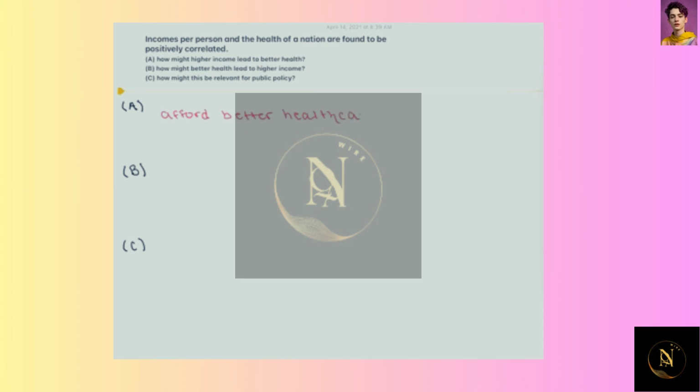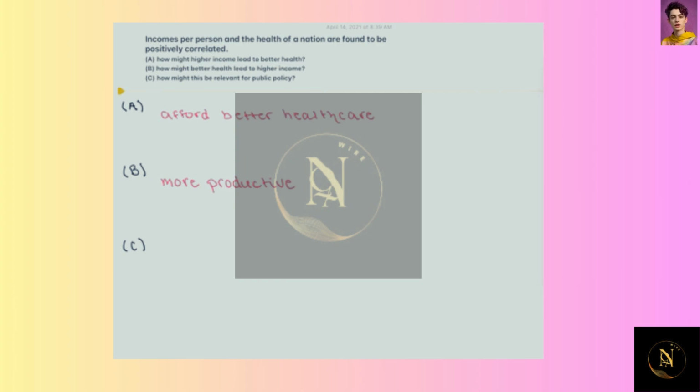Now, part B, we want to look at it in the opposite direction. How might better health lead to higher income? Well, thinking about people in good health, they tend to be more productive, right? If we're feeling well, we're performing more work and we're probably more productive at the work that we're performing. So this higher rate of productivity is going to lead to higher income because we're simply producing more. So we can expect to earn more as a result. So in that way, we could maybe expect better health to lead to that higher income.